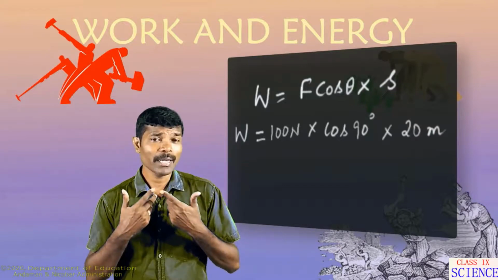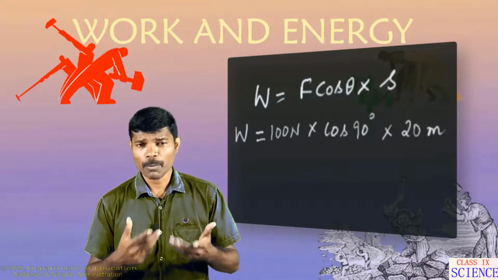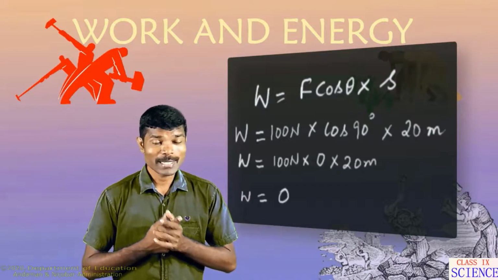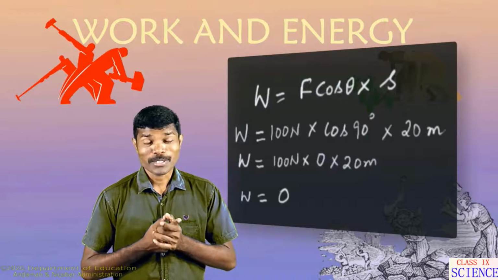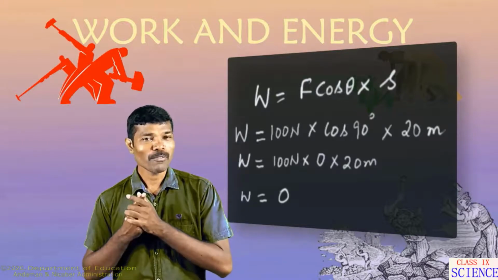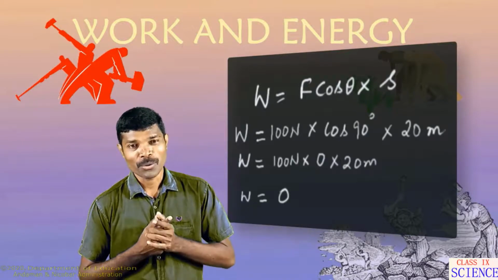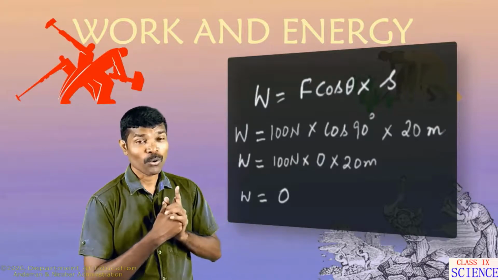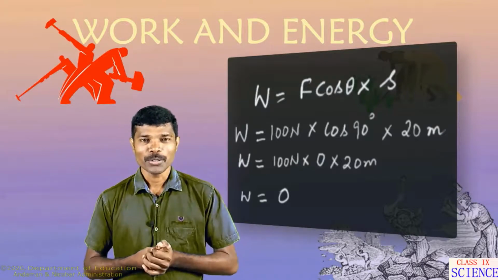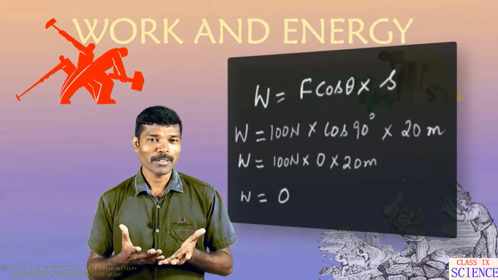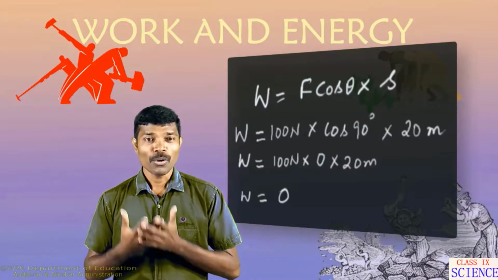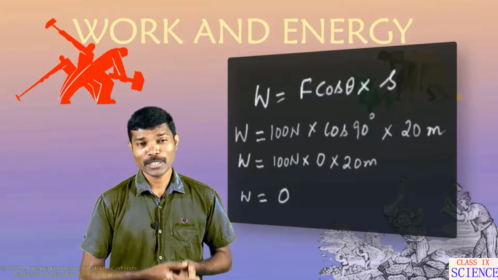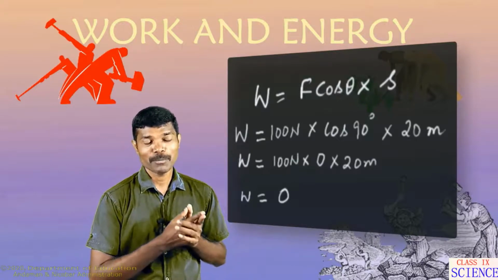Displacement we can take 10 meters, 20 meters, whatever, some positive value. Now one thing to note is that the value of cos 90 degrees is 0. So when cos theta is 0, the whole term becomes 0. So the net work done will be 0. So if the force acts at a right angle to the direction of motion, then the work done will be 0.